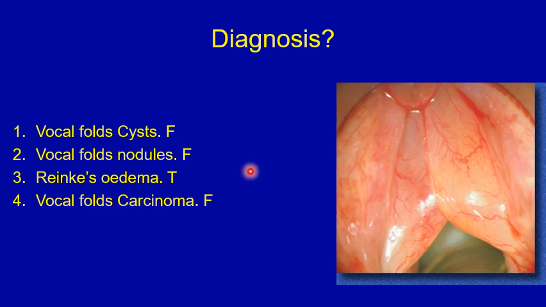It's not nodules, when there is just a thickening in the mid part of the membranous vocal fold, always bilateral and always opposite each other. It's not vocal fold carcinoma because the surface epithelium here is not ulcerated and it's not irregular. It's just diffuse, massive swelling of both vocal folds, characteristic of larynx edema.